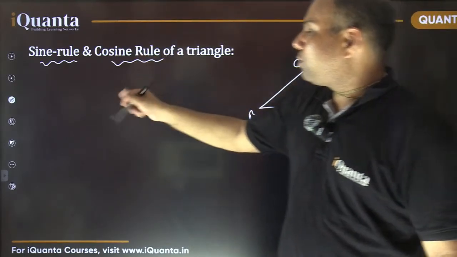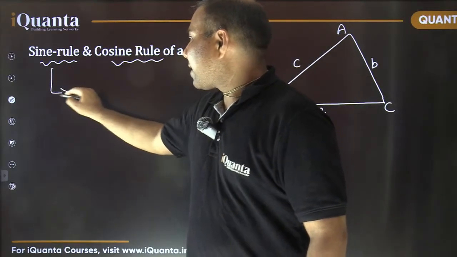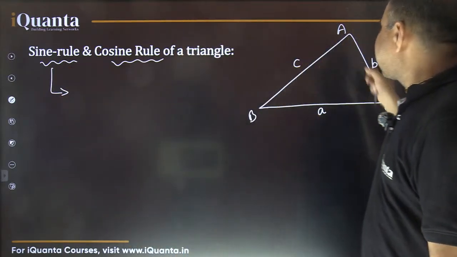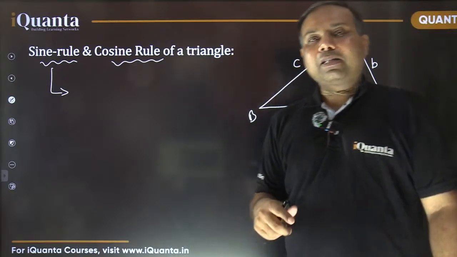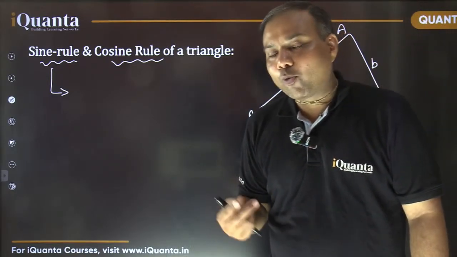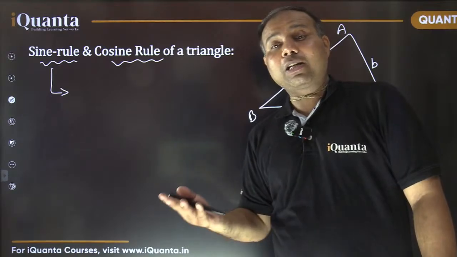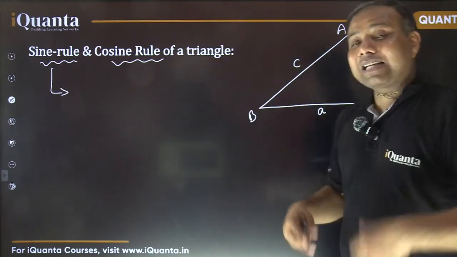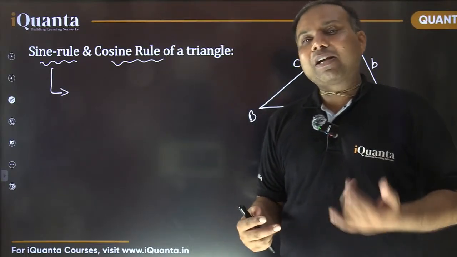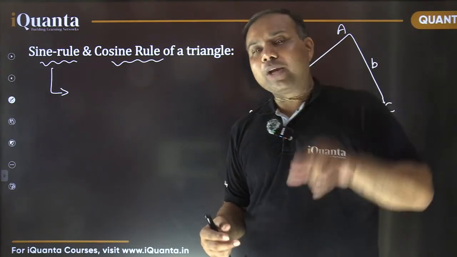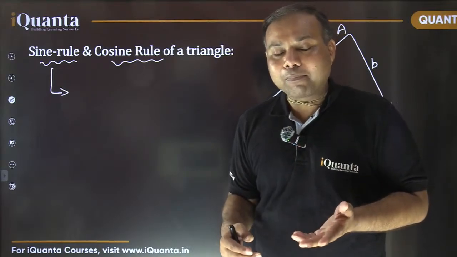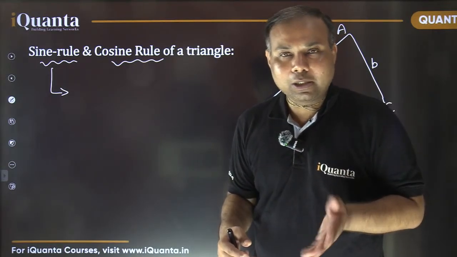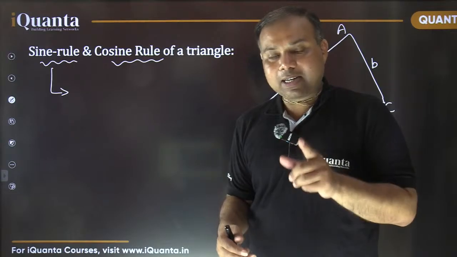Now sine rule says that, as we were saying earlier, the angle opposite to the longer side is larger than the angle opposite to the smaller side in the same triangle. So what exactly is the ratio? If I say that angles are in the ratio 1, 2, 3, what about the side lengths opposite to them? Will they also be in the ratio 1, 2, 3? No.